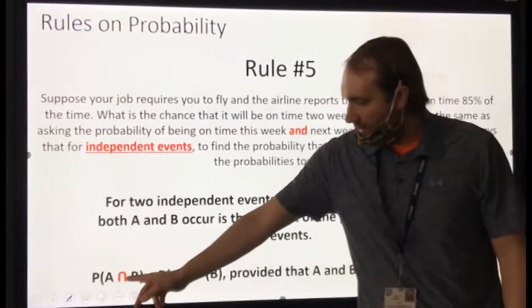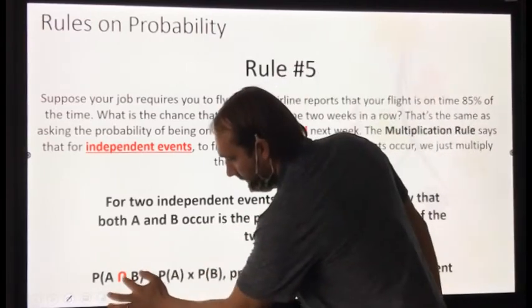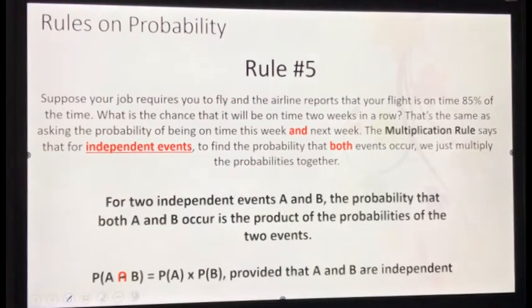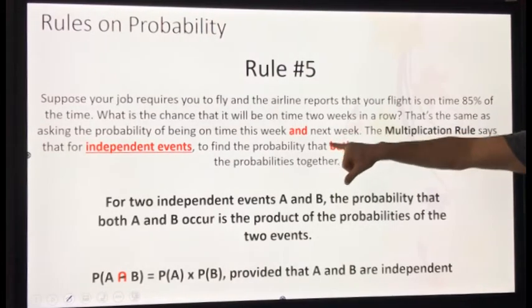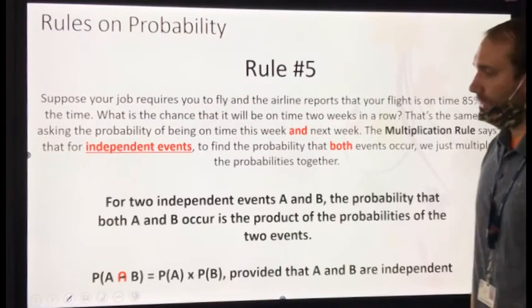So notice how this union is flipped upside down. If you see this, this is an "and." You can almost write an A right here, or a line, make that an A. We are multiplying. So an "or" problem adds, and "and" problems, so these are keywords, and, both, we're going to multiply. That tells me multiplication is coming.